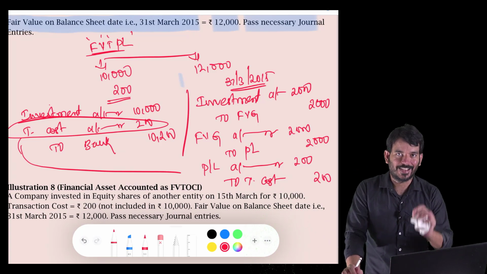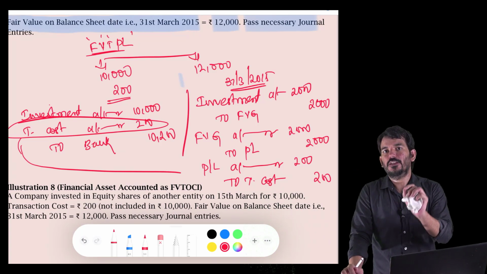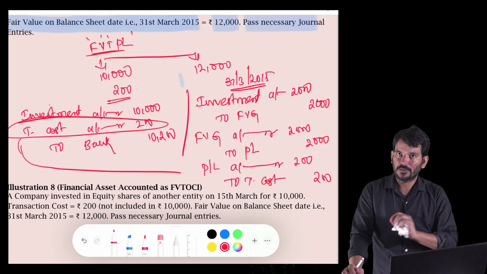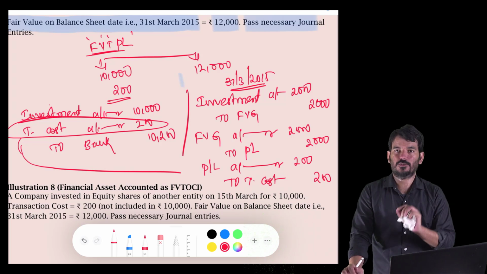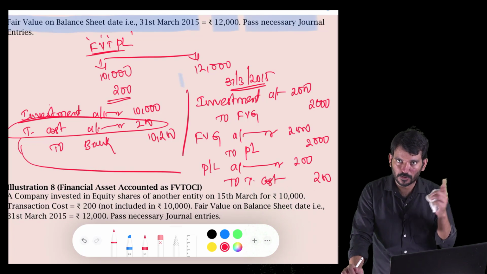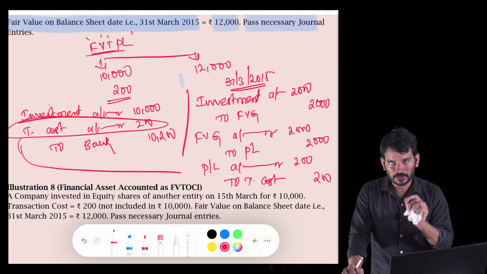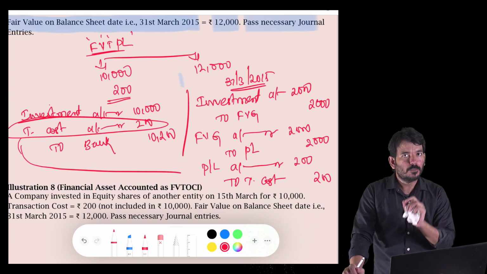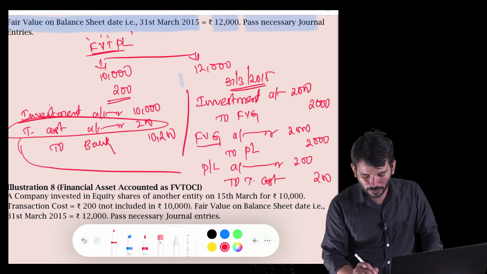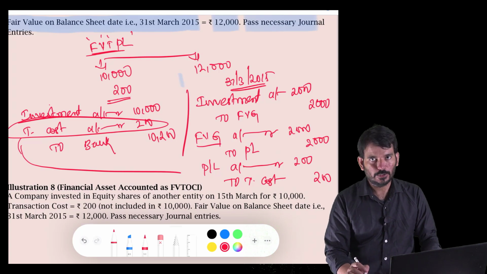Put it simply again, when you are going for the fair value through P&L, you will not recognize that transaction cost in the main investment. You will route it to your P&L, and whenever there is a change in the investment, you will take that also into P&L. But the only point is you take it through another ledger called fair value gain, from fair value gain to P&L.